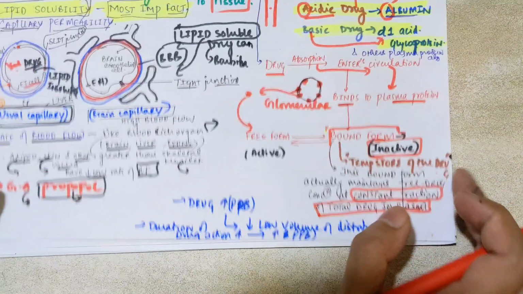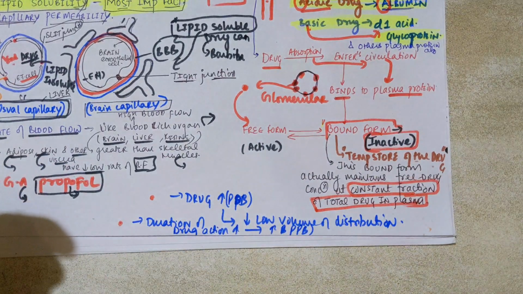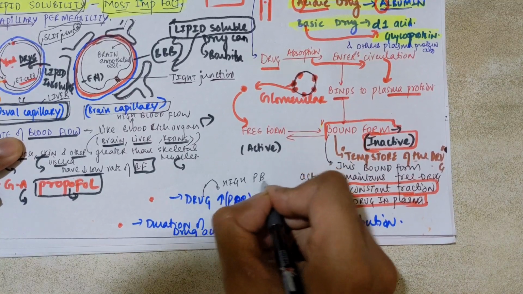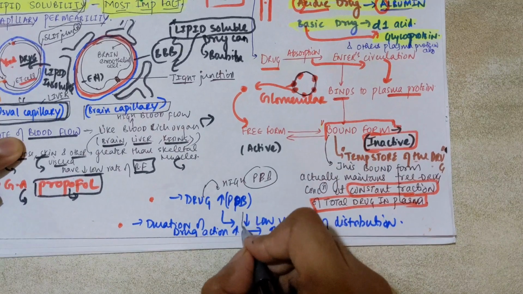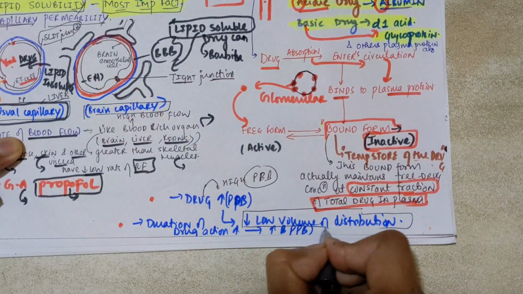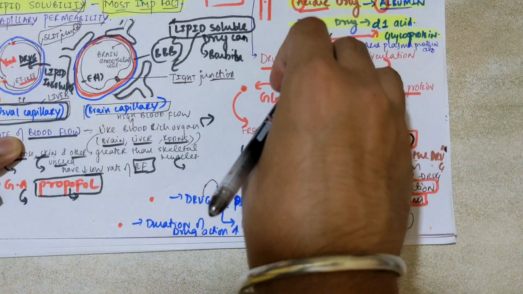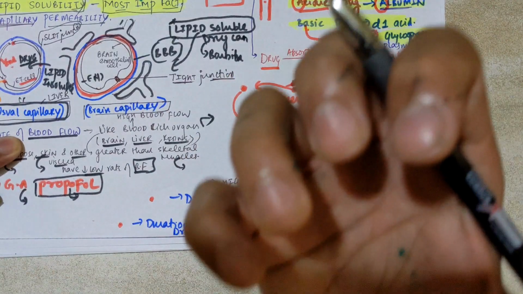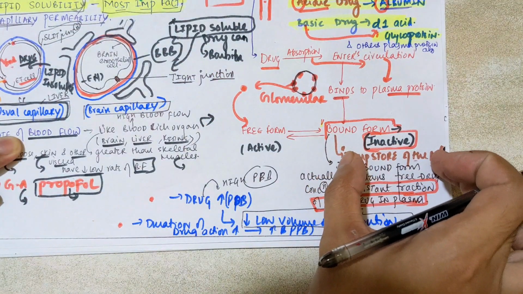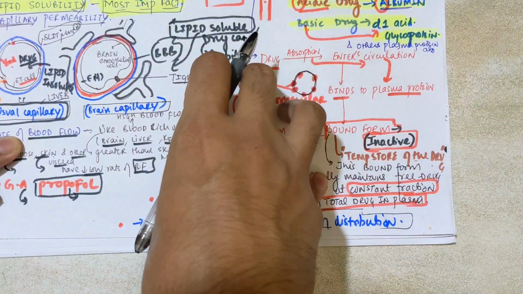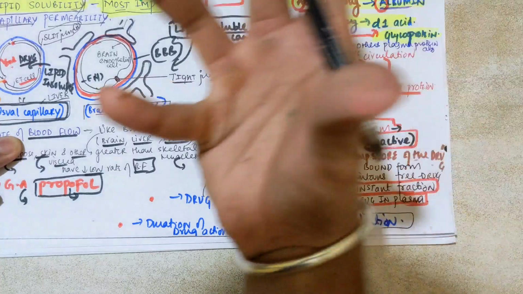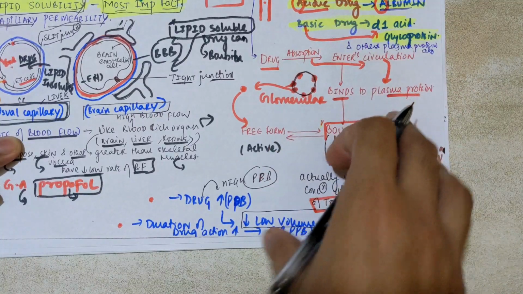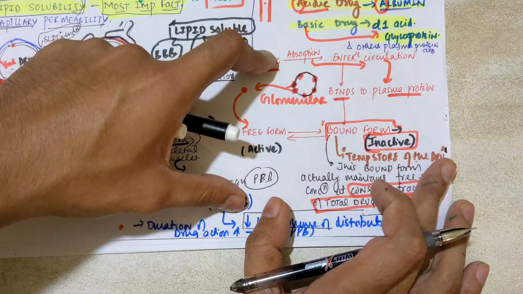Clear? Now we have two points here. If a drug has high plasma protein binding, then its volume of distribution will be low, because 90% of the drug will be bound to the plasma protein, so distribution will be very little. But the duration of drug action can be increased, because the drug is stored temporarily and released slowly. So the duration can be increased, but the distribution will be less if the drug has high plasma protein binding. So this is the concept behind plasma protein binding.